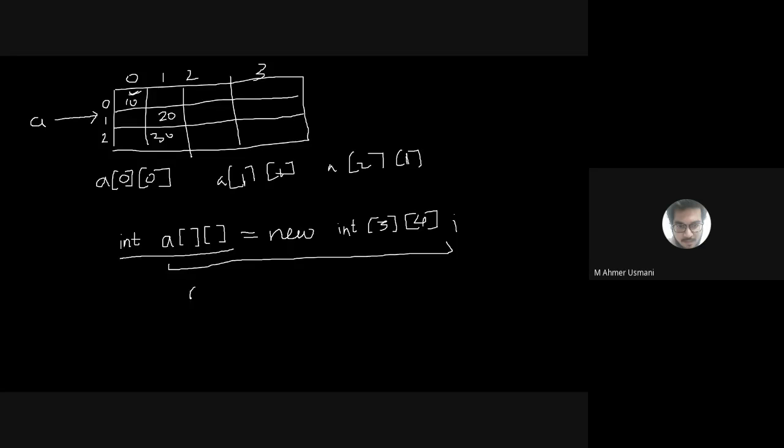I can assign it individually by row and column. So I can assign A00, I can put down the value. A11, I can put down the value. So which is the best way of doing that? Is it a plain assignment, manual assignment, or through a for loop? Which is the best approach?